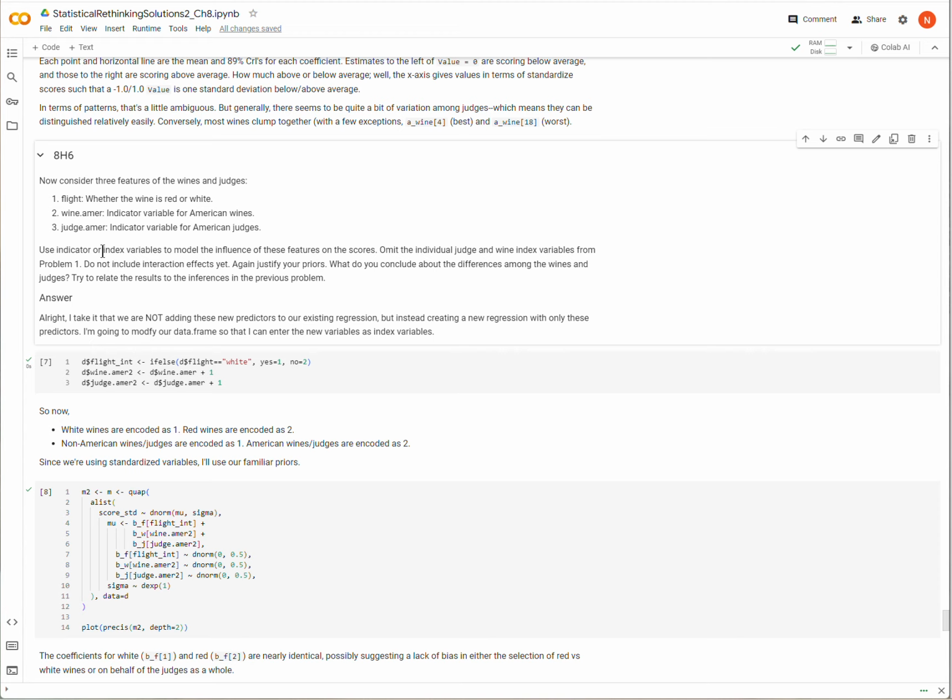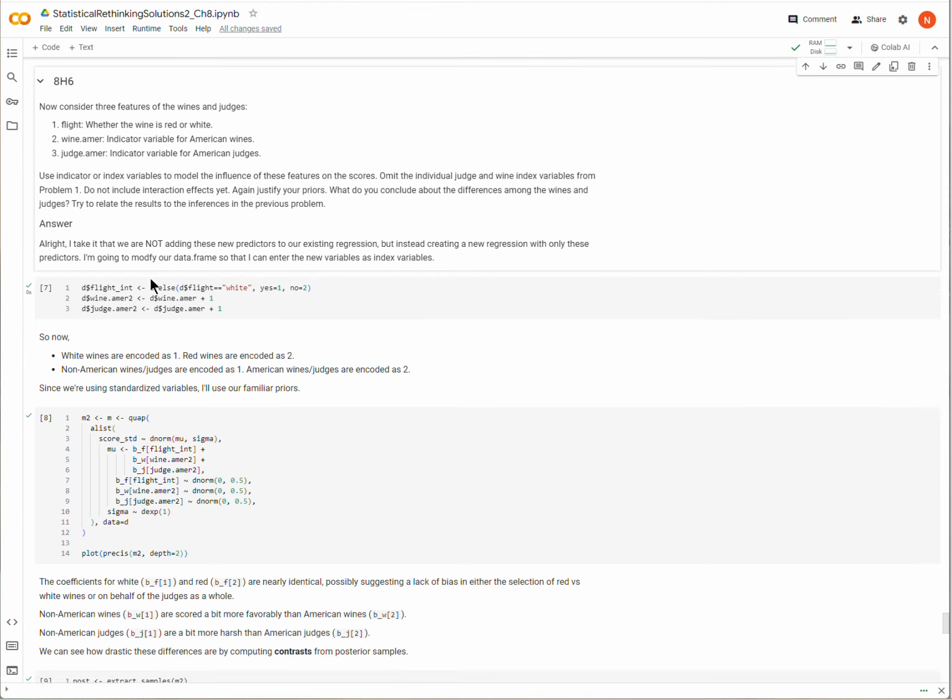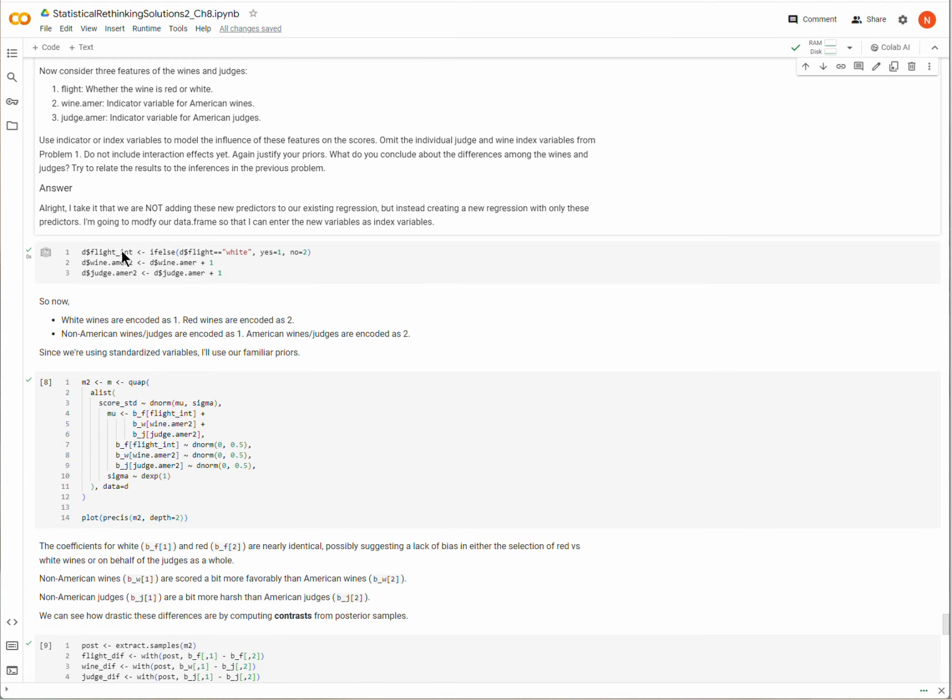But I'm going to use index variables for lots of reasons. They are better when looking at the posterior distribution, and I won't go into that here just for time's sake. But if I'm going to use these as index variables, I need to create some new variables here. So flight is a factor, and I need to turn it into an integer so I can enter it into my regression. So I'm using the if-else command, and if flight is white, it gets a 1. And if it's a red wine, or in other words, not white, it gets a value of 2.